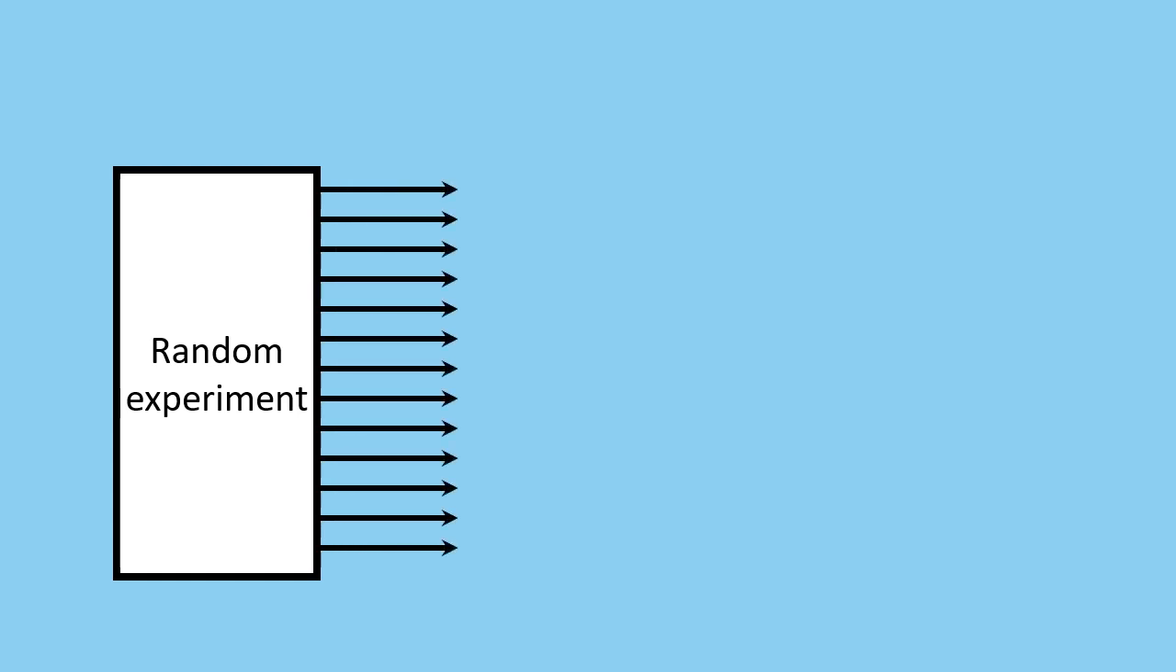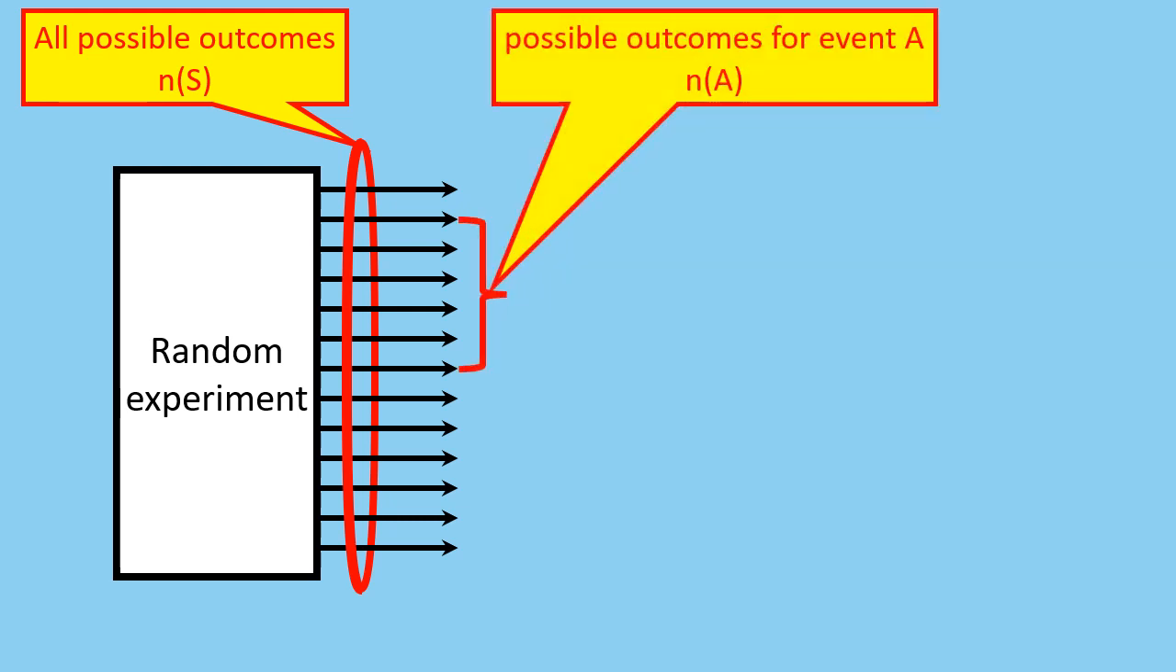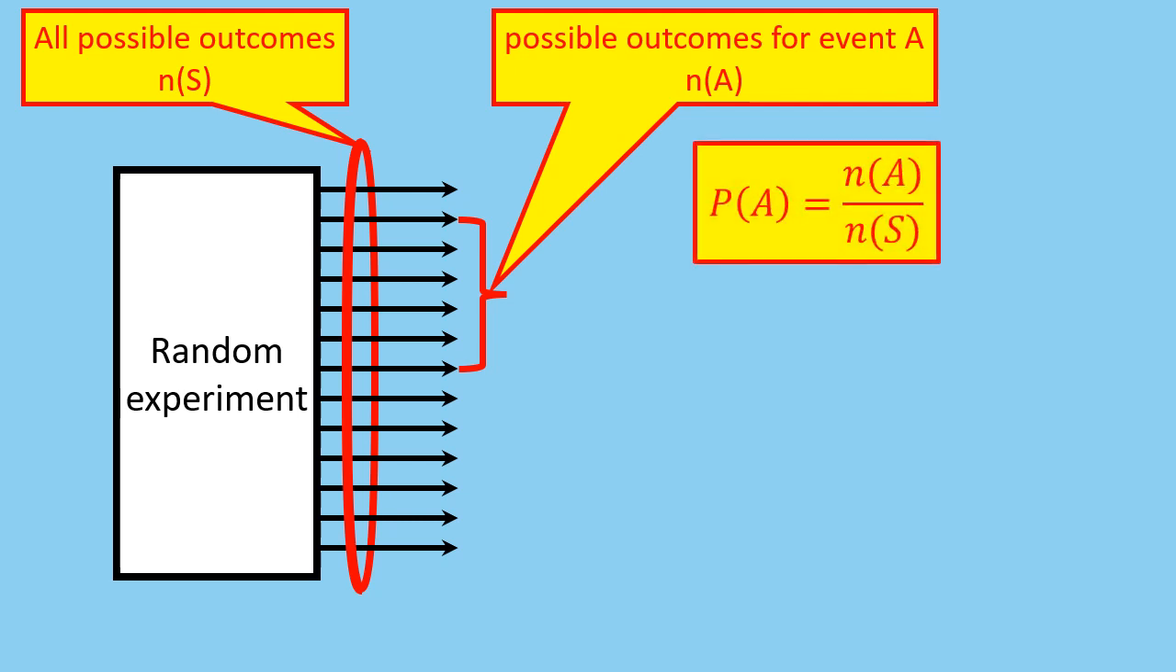When working with a random experiment, each outcome has an equal chance of occurring. To determine the probability of an event A, resulting from the experiment, we begin by identifying all possible outcomes in the sample space of the experiment, N of S. Next, we identify all possible outcomes of event A, N of A, and then calculate the probability of event A by dividing N of A by the total number of outcomes in the sample space, N of S.